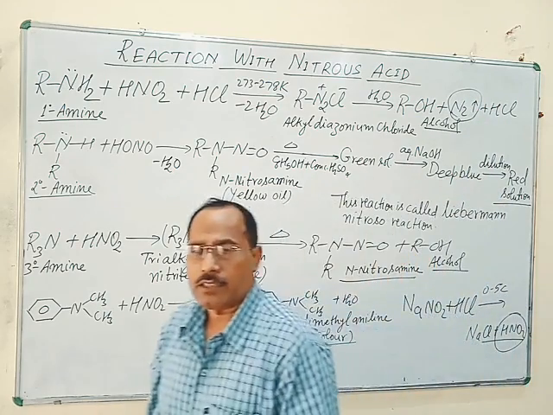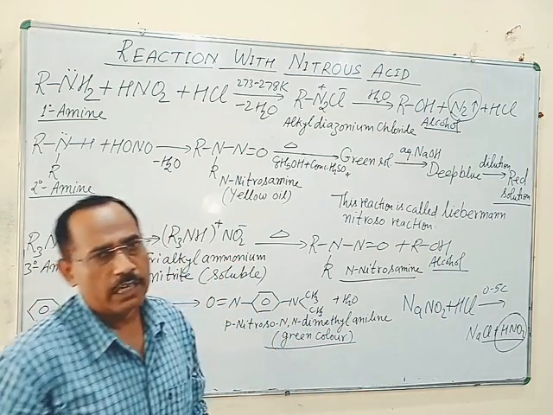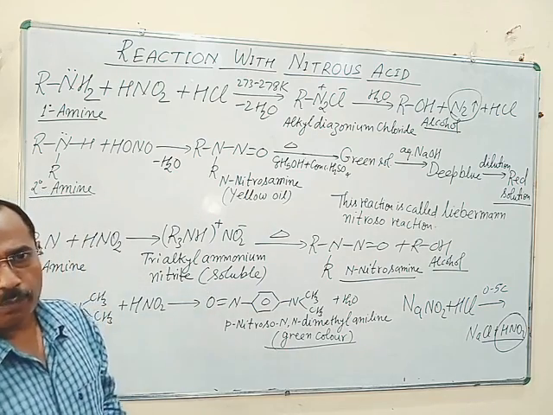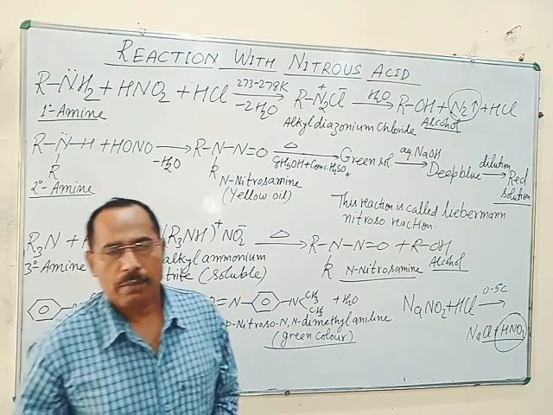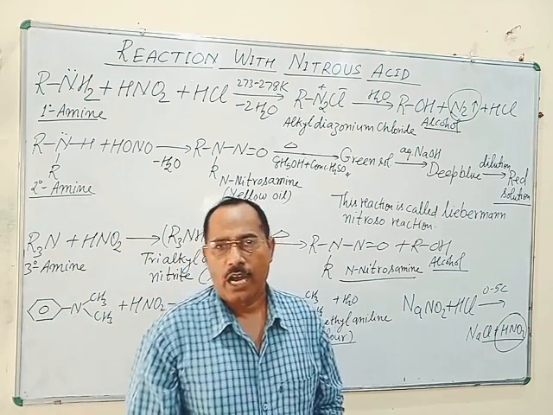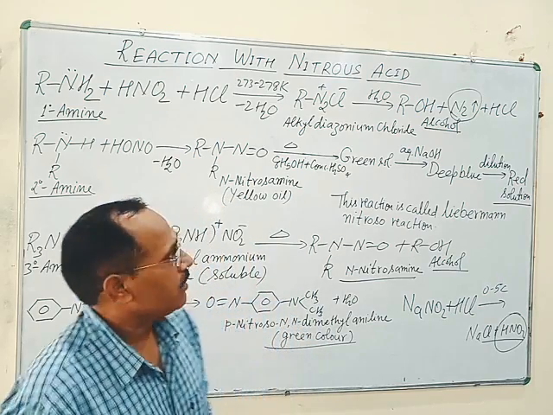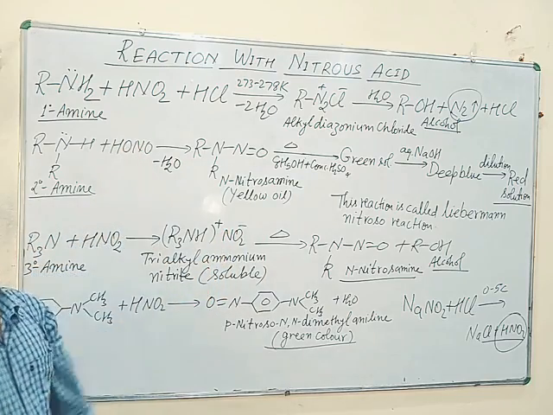Secondary and tertiary amine do not liberate nitrogen gas on treatment with nitrous acid. Primary amine may be aliphatic or aromatic, and both give the same observation with nitrous acid.